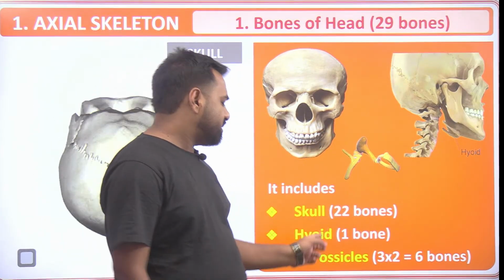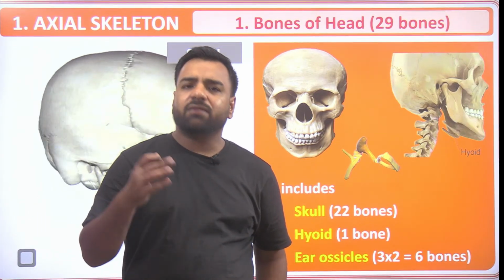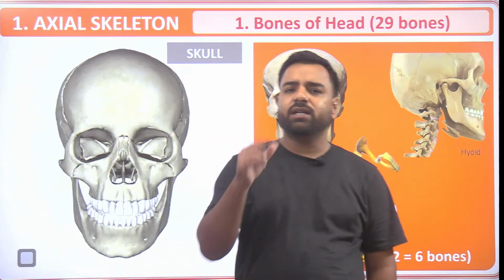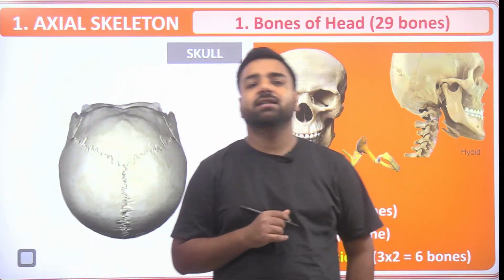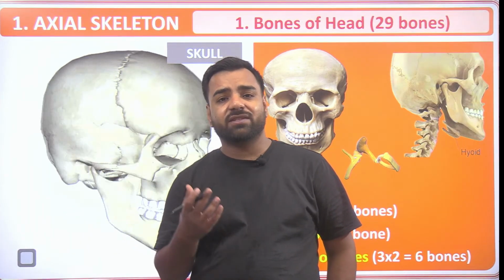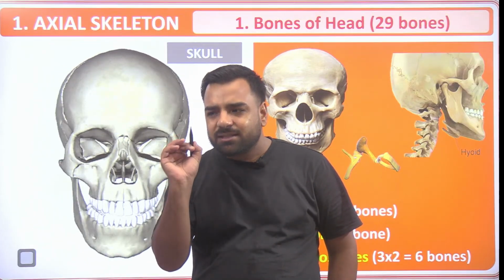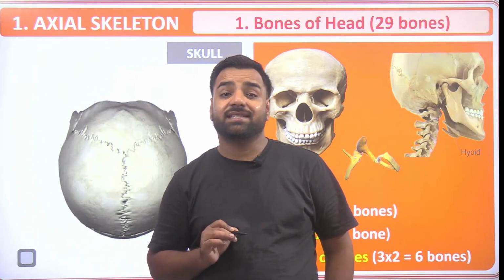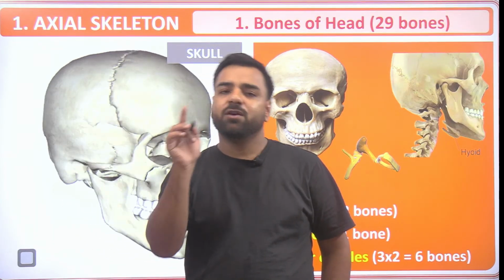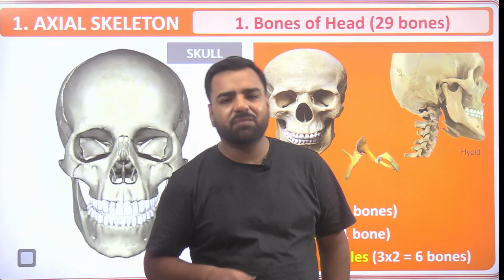Now the ear ossicles are the bones which are present in our ear. I have a trick for the same. Let's say you are calling someone, right? And in order to call someone, you need a small chip-like structure. What is that? SIM card. So from the SIM card, you can link it. If I want to connect with someone, I'll just keep the phone over here and talk with someone, right? The small device that is used in your mobile phone is the SIM card, where S stands for stapes, which is the smallest bone, I stands for incus, and M stands for malleus. One by one we'll be going into detail.